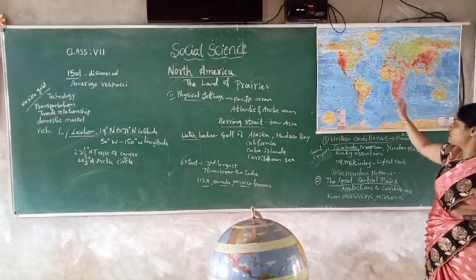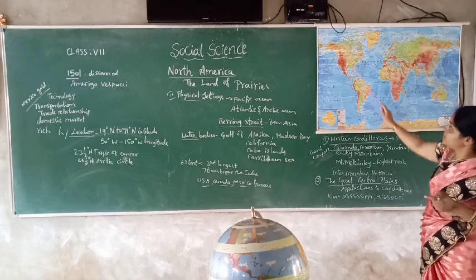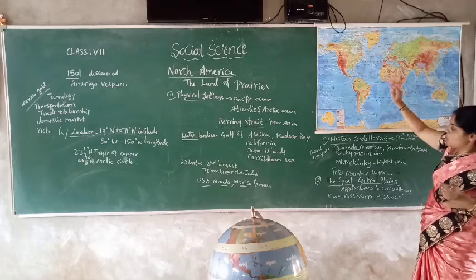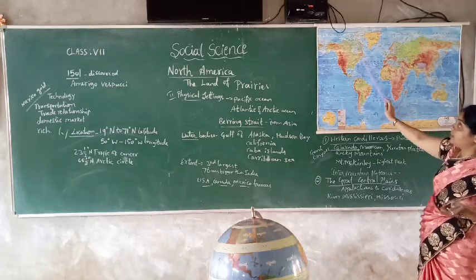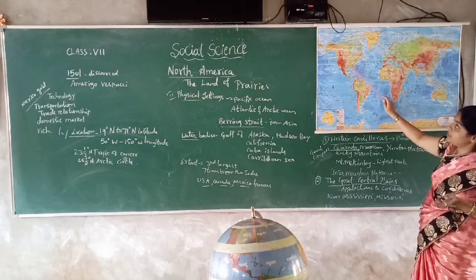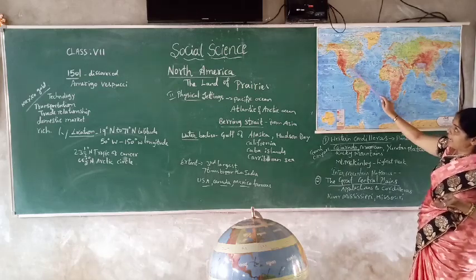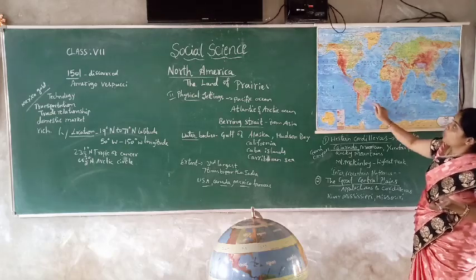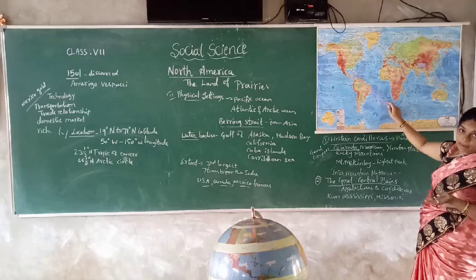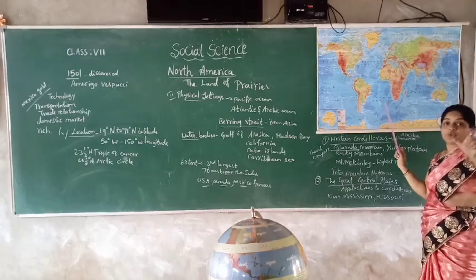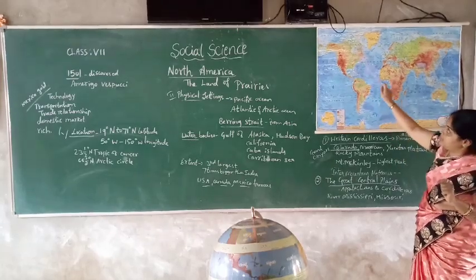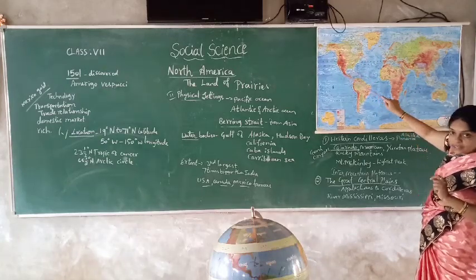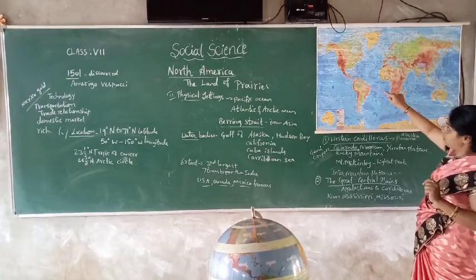First one is the Western Cordilleras. Here we can see the Rocky Mountains, children. Okay. Then secondly, the Great Central Plain. In this zone is the Great Central Plain. And apart from that, the Central Highland. Then the coastal region or the coastal part. So there are 4 types of physical features we can see in America. First we will learn about the Western Cordilleras.